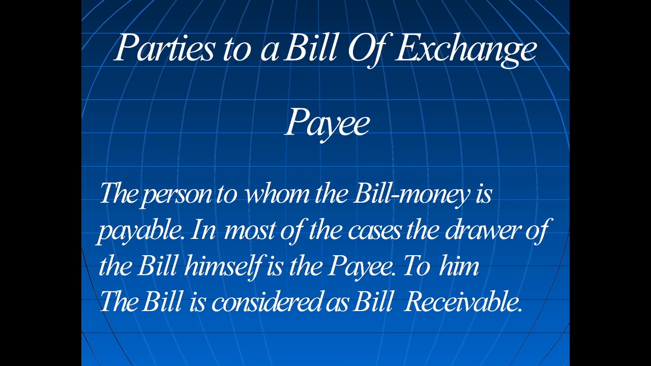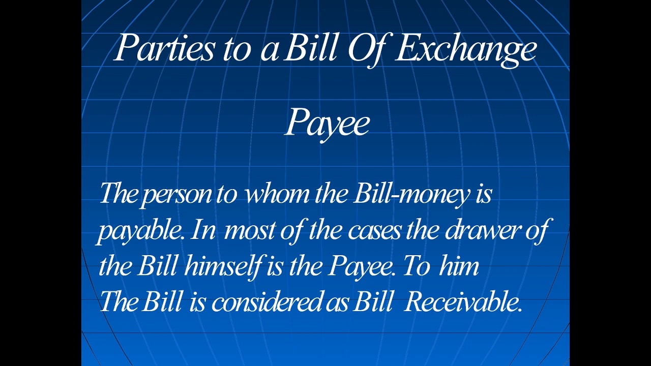Originally, who has to receive money? A has to receive money, but the bill is endorsed to C. Now the payee is C. The payee is the person to whom the bill money is payable. In most cases, the drawer of the bill himself is the payee. In our example, A is the drawer of the bill. By default, he is payee.